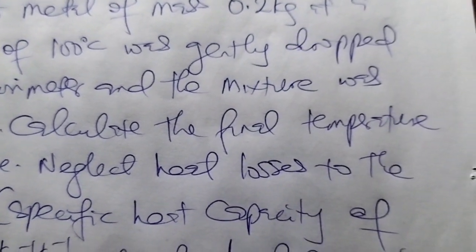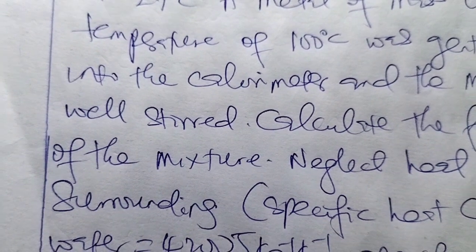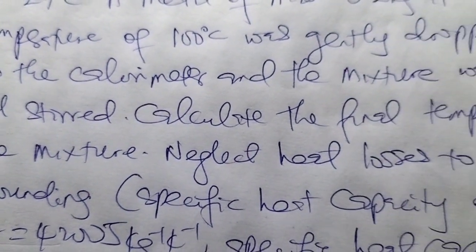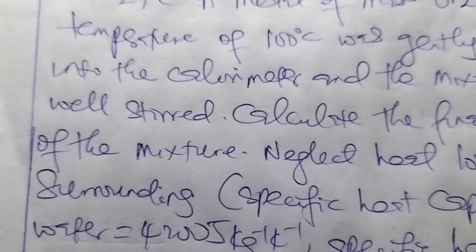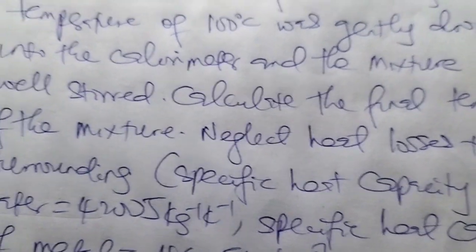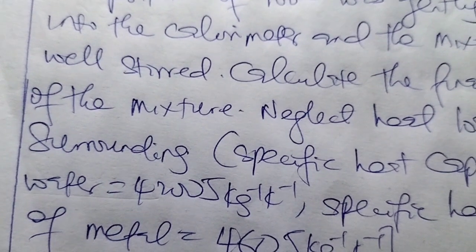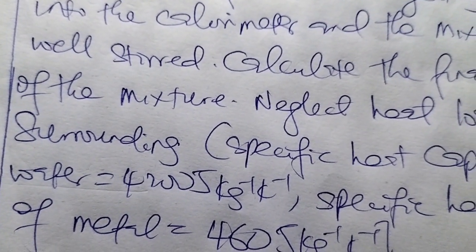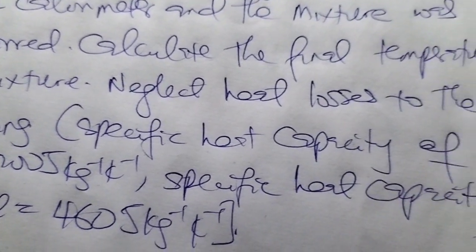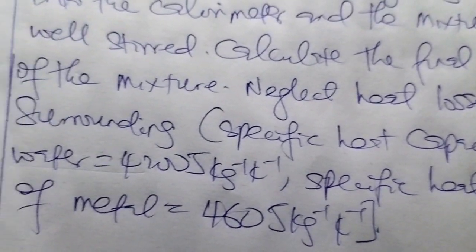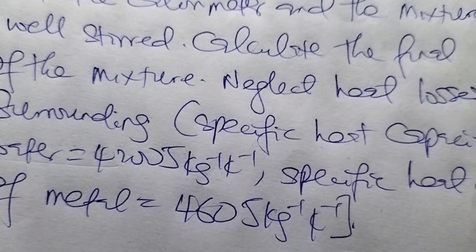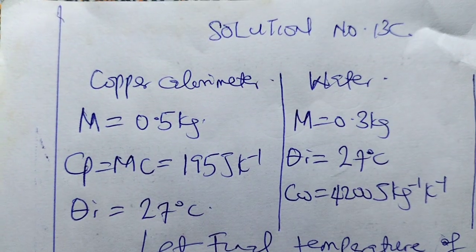Calculate the final temperature of the mixture, neglecting heat losses to the surroundings. Specific heat capacity of water is 4,200 joule per kilogram per Kelvin. Specific heat capacity of metal is 460 joule per kilogram per Kelvin.